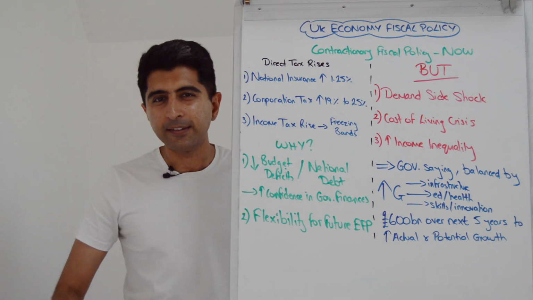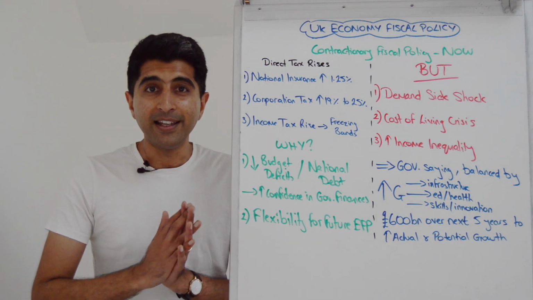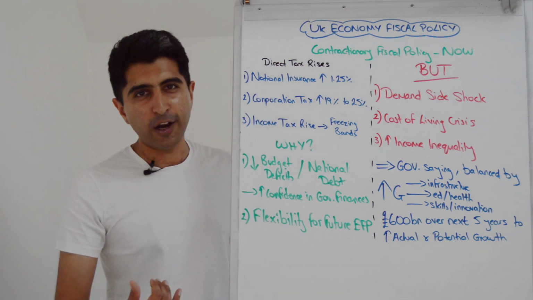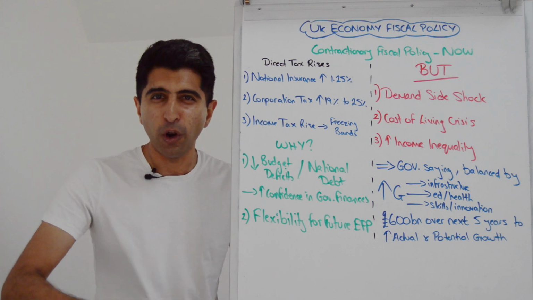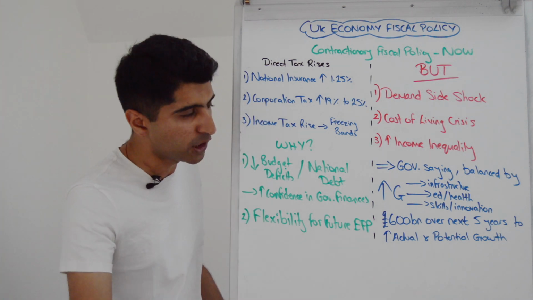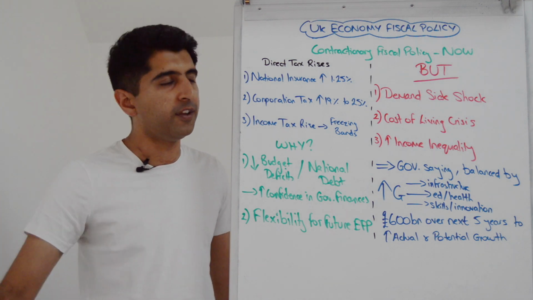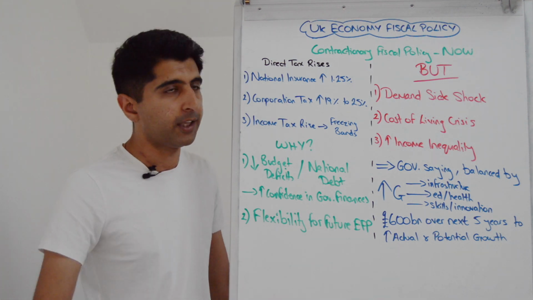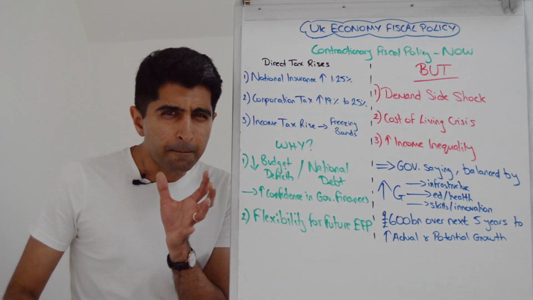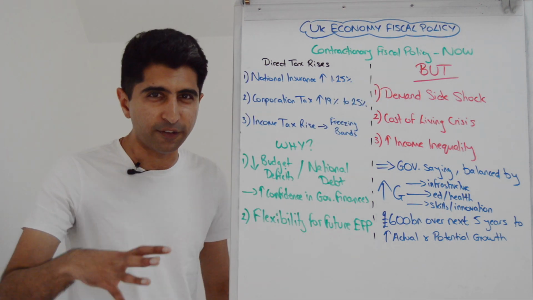But also he says that at the moment we are servicing debt by paying too much debt interest. So by bringing down our national debt, bringing down budget deficits, we're not going to be spending as much on debt interest, freeing up government spending for expansionary fiscal policy if we want to use it for the next crisis. So that's another argument the Chancellor is talking about. But what are the major concerns of using these policies right now?